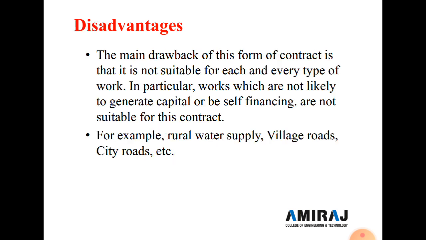And also here are some of the disadvantages. The main drawback of this form of contract is that it is not suitable for each and every type of work. Particular works which are not likely to generate capital or self-finance are not suitable for this type of contract, for example rural water supply, village roads, city roads, etc. So this type of contract is only suitable where we construct or generate a capital cost or a toll tax.